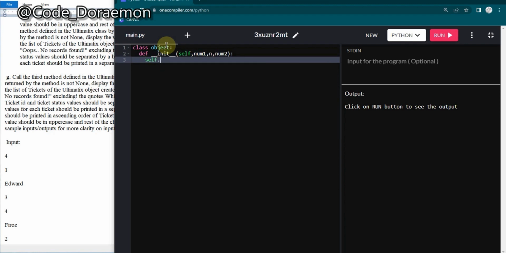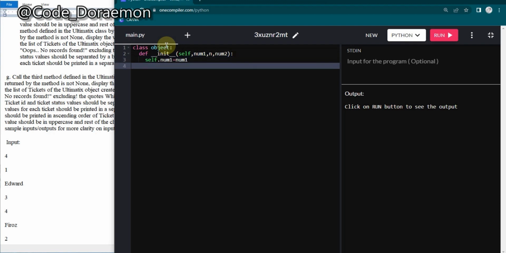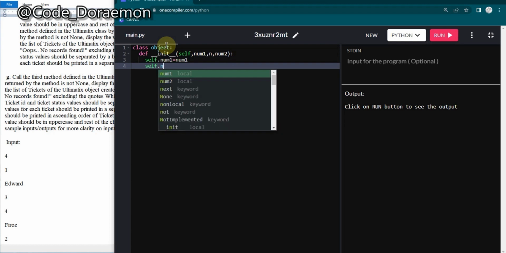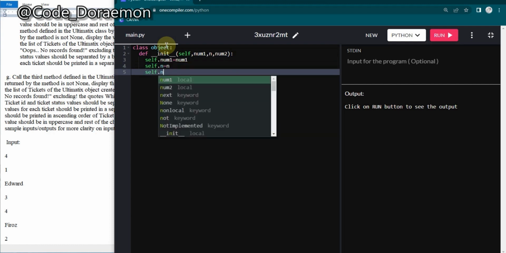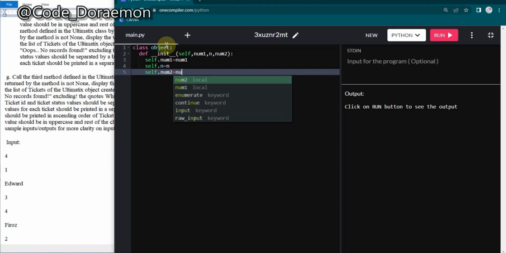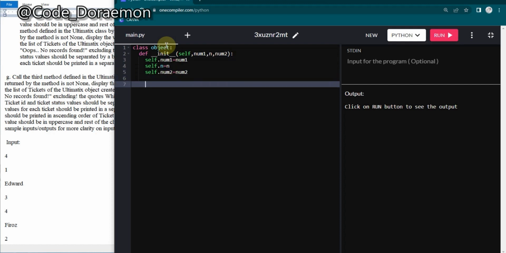I'm declaring it inside this object function. self.num1 is equal to num1, self.yen, and again self.num2 is equal to num2. Our object class is done.